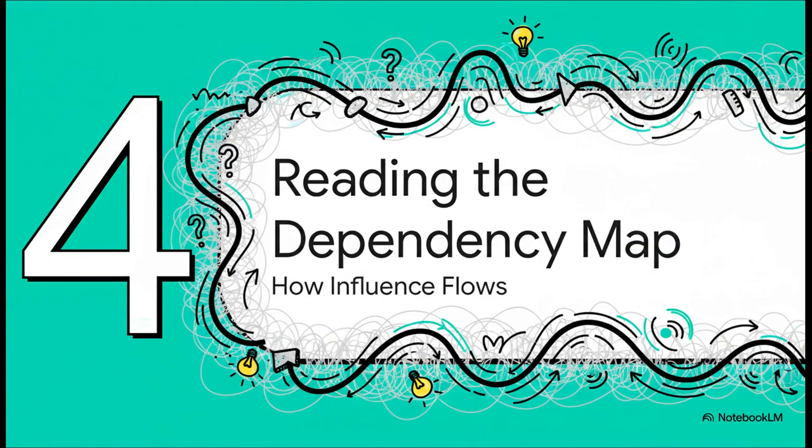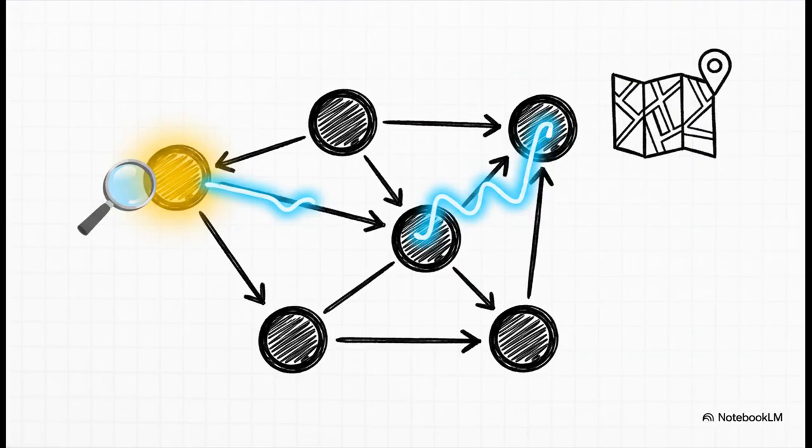Okay, so we've got our map. Now we need to learn how to read it. And figuring out how information or influence flows through this thing, it's the whole point. But it's not always as simple as just following the arrows. How you read this map really comes down to 2 things: the specific pattern of the arrows and what you already know for a fact, what we call the evidence.